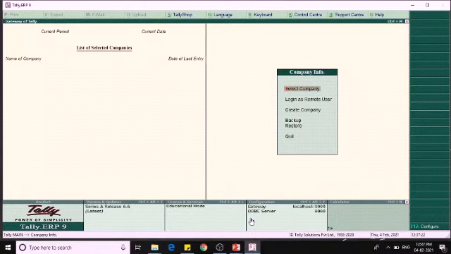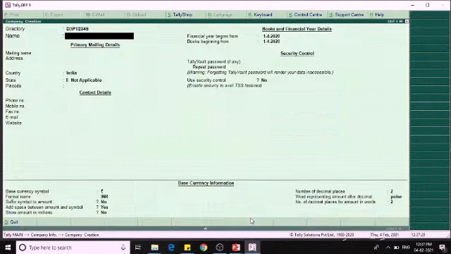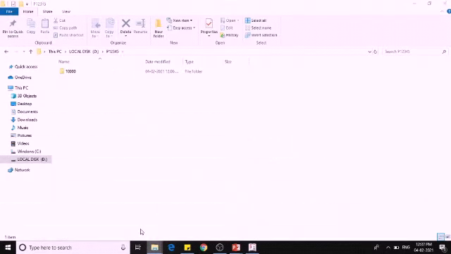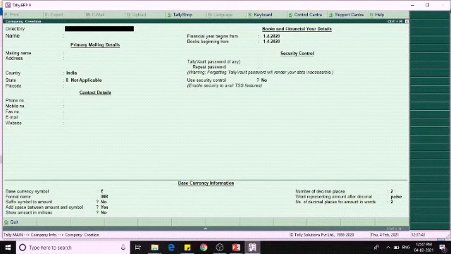Now I am opening Tally, Create Company. I am changing my default path. I have copied the path and pasted it here.